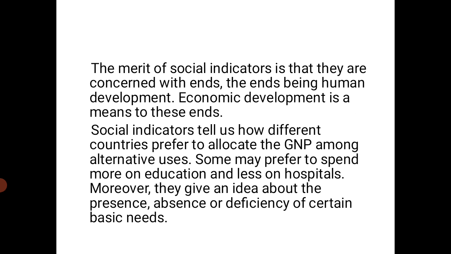Social indicators tell us how different countries prefer to allocate the GNP among alternate uses. Some may prefer to spend more on education and less on hospitals. Moreover, they give an idea about the presence, absence, or deficiency of certain basic needs.